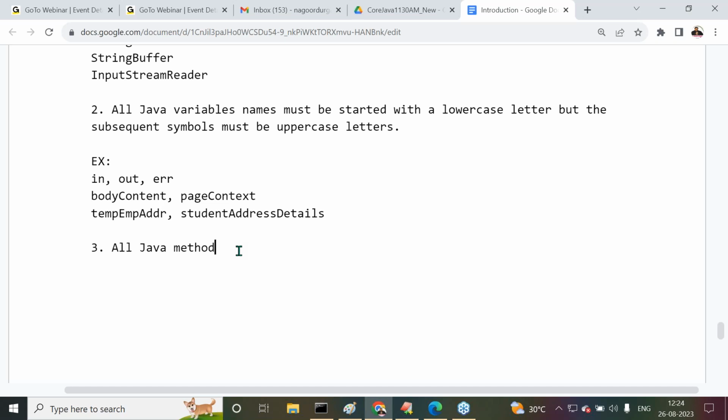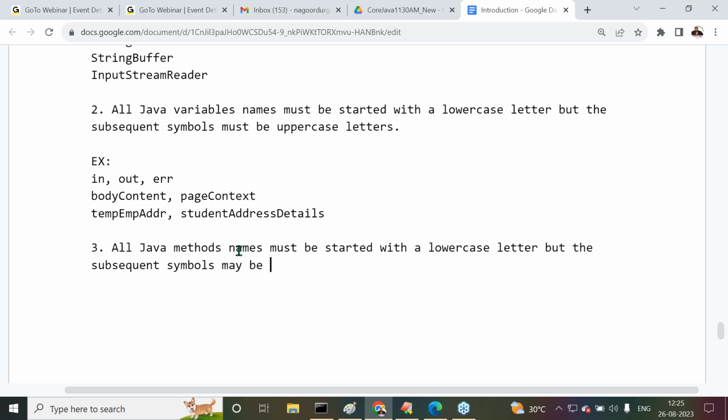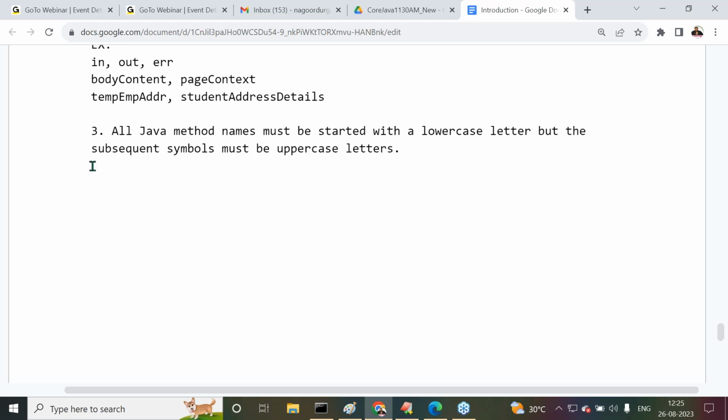All Java method names must be started with a lowercase letter, but the subsequent symbols must be uppercase letters. Now examples here we can take.